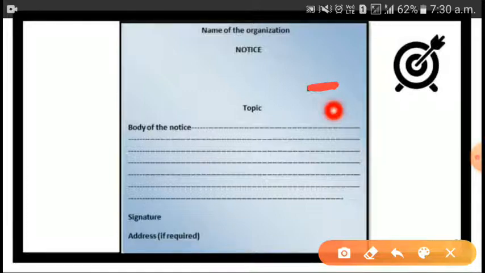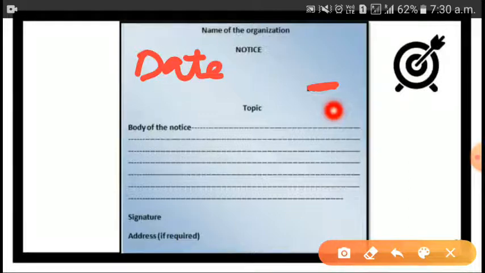This date will not come here. Firstly, the name of the organization will come. What will come in the name? In the name you can write the name of your school. If someone is in college, then they will write the name of a college. And if anyone is working in any other office, then they will write the name of their office. So the name of the organization will come.